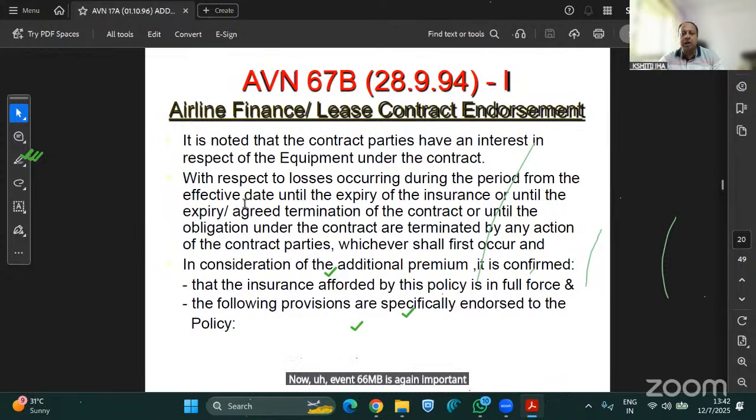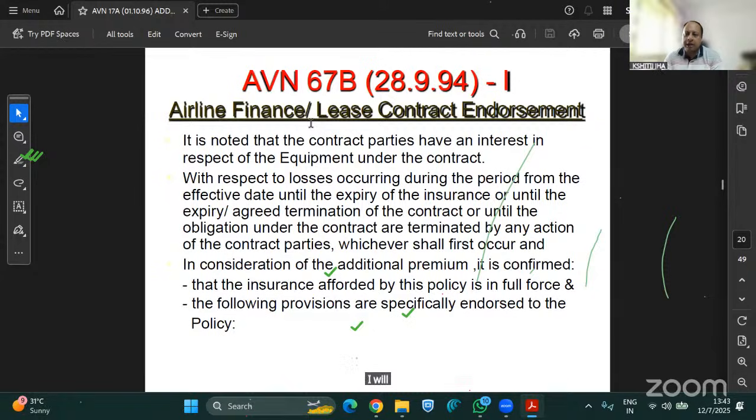This is related to airline finance or lease contract endorsement. Normally, owning an aircraft is itself very costly in India. So normally, everyone goes for a lease agreement. Lease agreement can be done on two types: dry lease and wet lease.